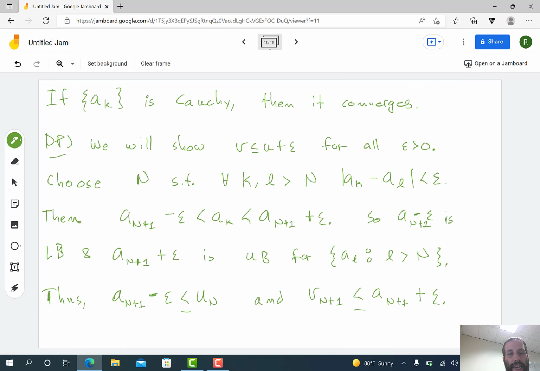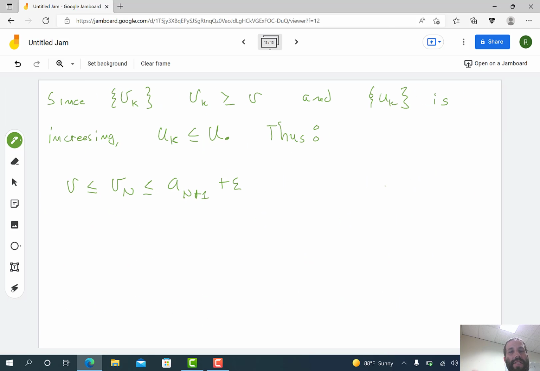Okay, if I look at that inequality, that tells me a_{n+1} is less than u_n plus epsilon.